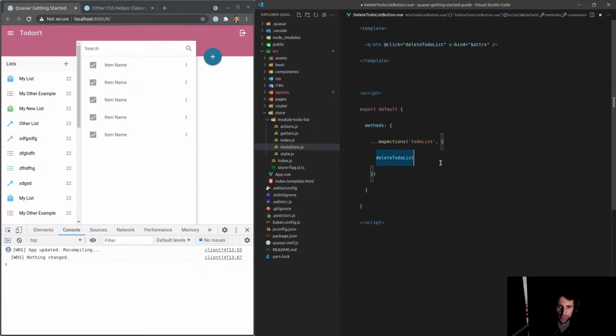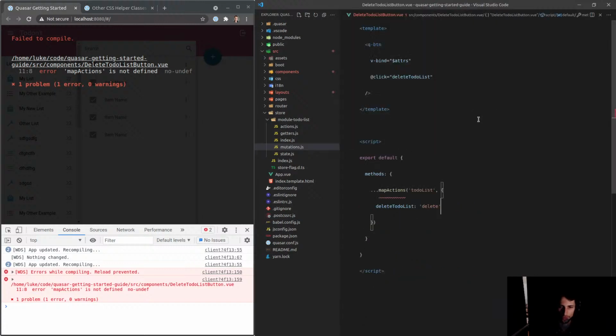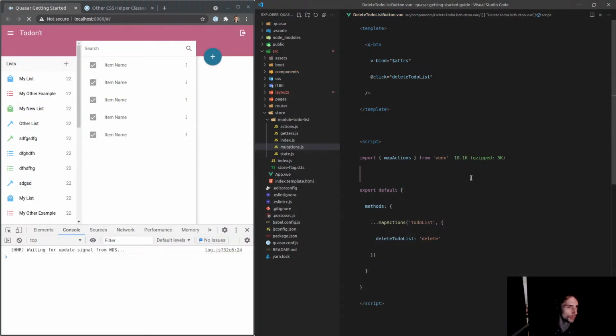It should be more specific. And we'll map that to delete. So now if we go into our actions, oh, actually, before I do that, let's pull out mapActions. Import mapActions, and we're going to pull that out of Vuex, whatever you want to call it.